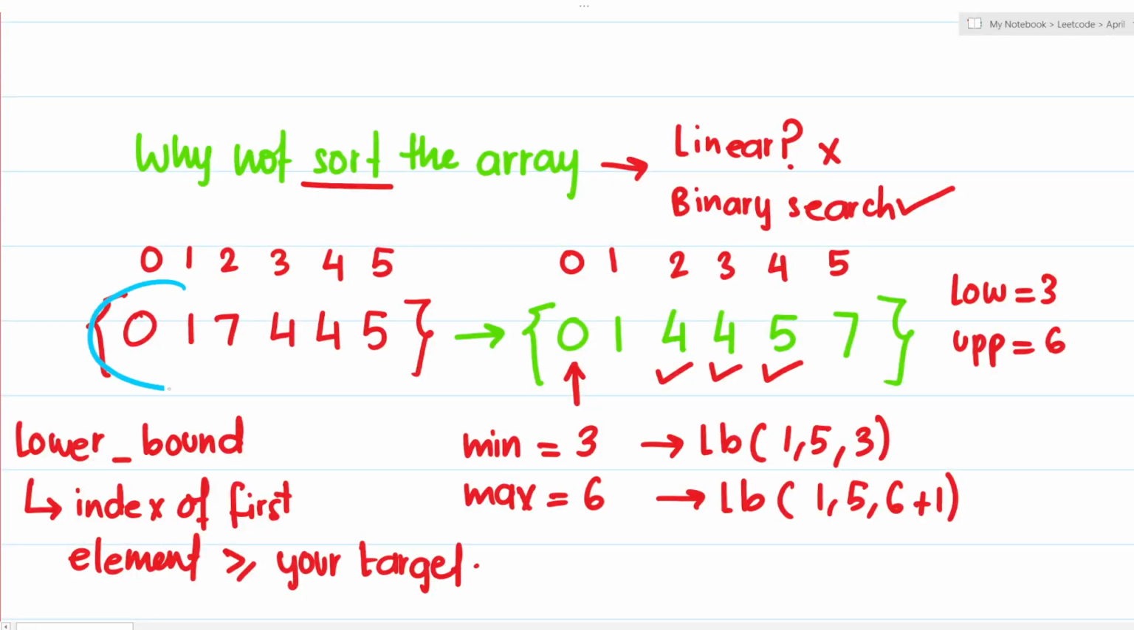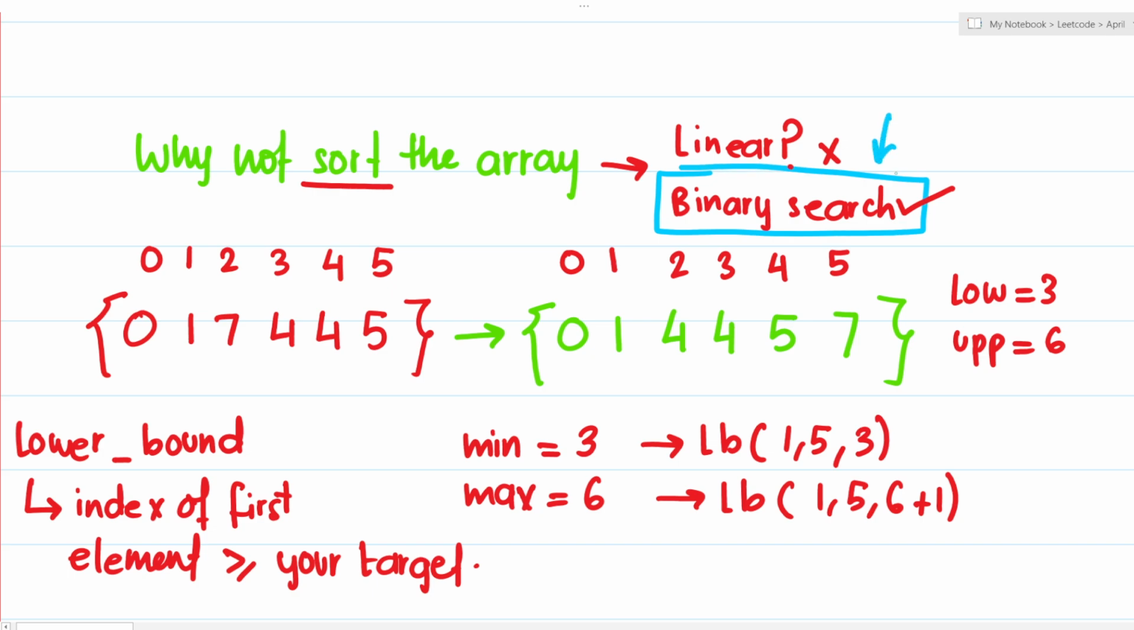So this was our original array, right? And if I sort it, it becomes 0, 1, 4, 4, 5, 7. Now you see, after having sorted the array, there is no point in doing linear search, right? If I had to do linear search, why would I sort the array in the first place? And what do we do when the array is sorted?